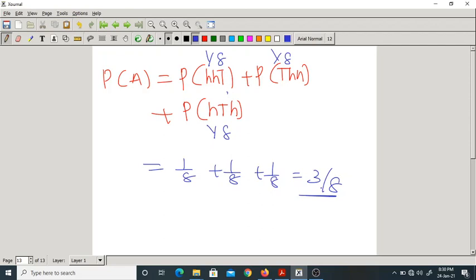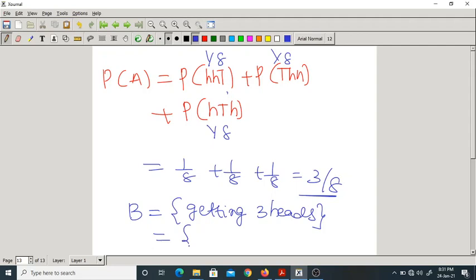Okay. Suppose I ask a simple question. I will define another event B: getting 3 heads. First of all, getting 3 heads means how many possibilities are there? Only 1. So what is the probability of B now?